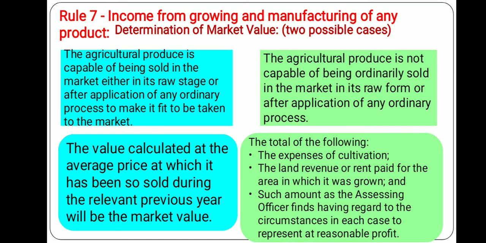The total of the following will be deducted: the expenses of cultivation, the land revenue or rent paid for the area in which it was grown, and such amount as the assessing officer finds, having regard to the circumstances in each case, to represent a reasonable profit. So these three important values can be allowed as deductions.